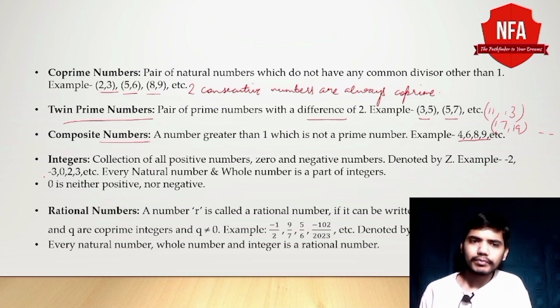Now what are integers? Integers are a collection of positive, negative, and zero numbers. It is denoted by Z. For example, -2, -3, 0, 2, 3, all are integers. Every natural number and whole number is a part of integers. And 0 is neither a positive nor a negative integer. Now let's come to rational numbers. A number R is a rational number if it can be expressed in the form of P upon Q, where P and Q are co-prime integers and Q is not equal to 0. Why co-prime?